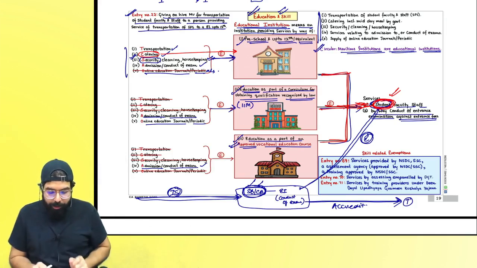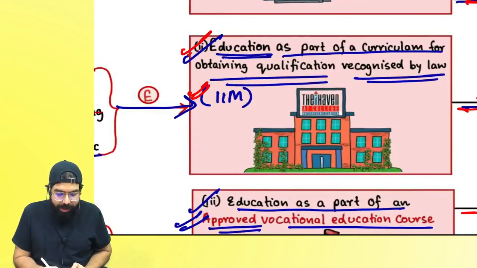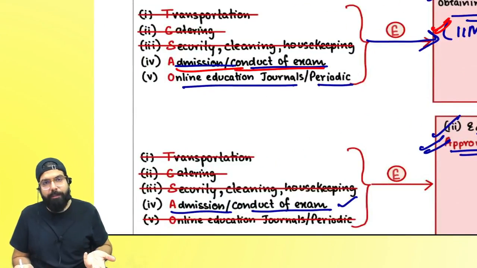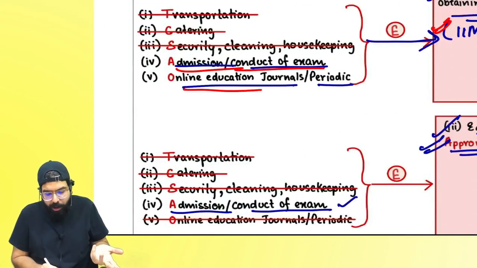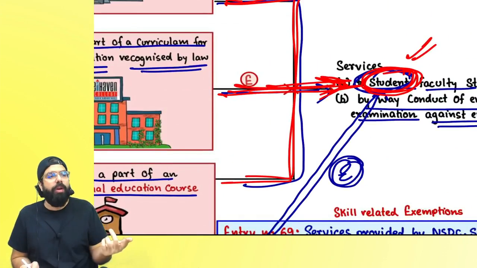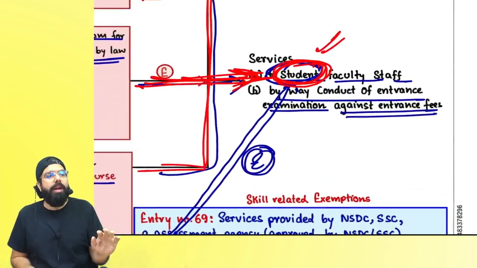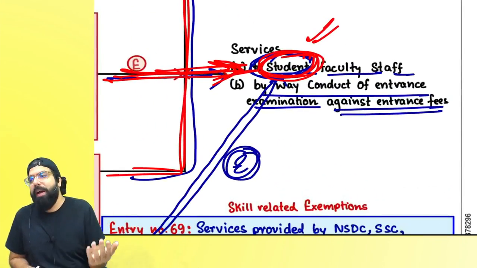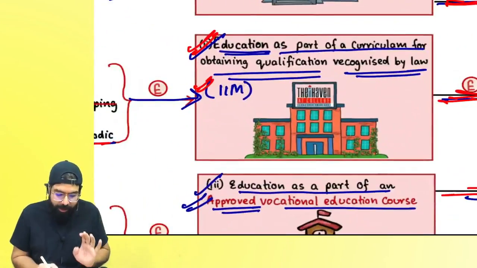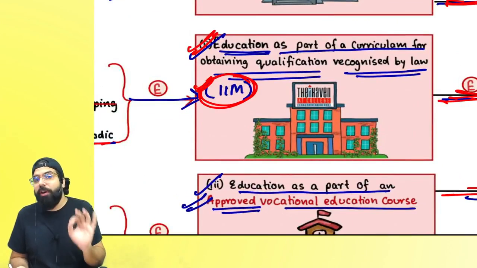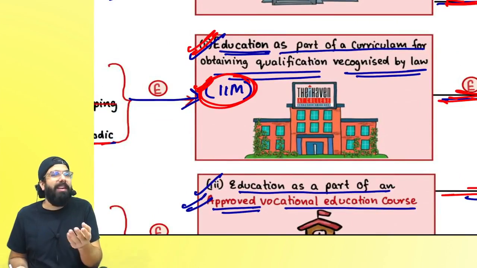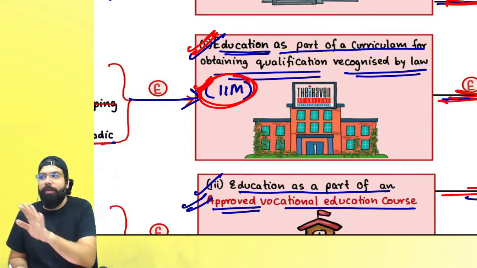Now one thing which you can remember over here, IIMs are educational institution. So same thing over here, for IIMs whenever admission or conduct of examination related services are provided, it is exempt. Online educational journal will be exempt. When IIM is providing services to its student, faculty and staff, or providing services by way of conduct of entrance exam, it shall be exempted, right everyone? But remember one thing, in case of IIM, those short term diploma courses, basically executive program and all, those are always taxable.